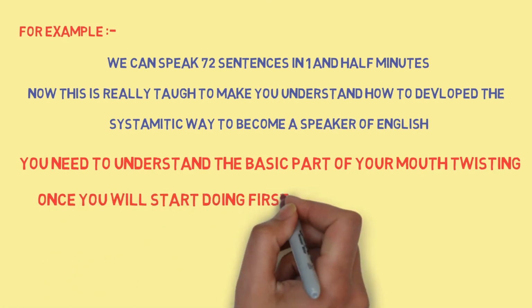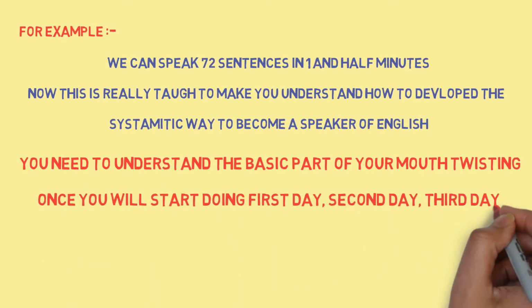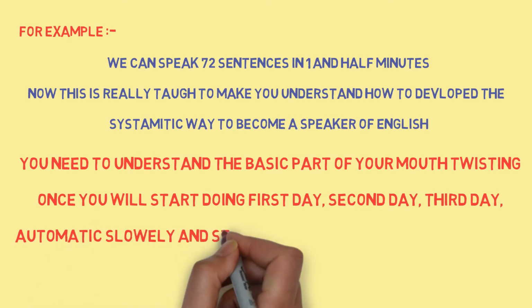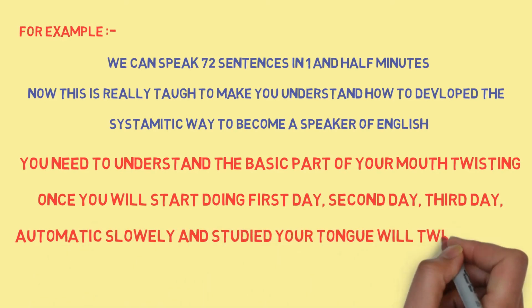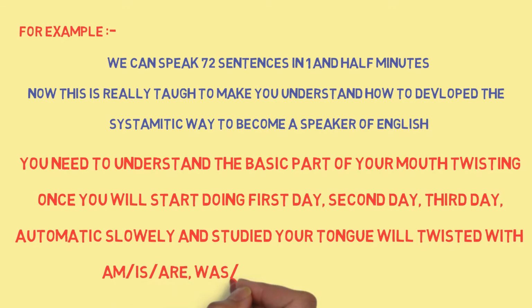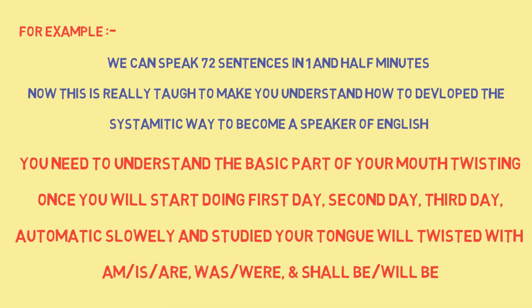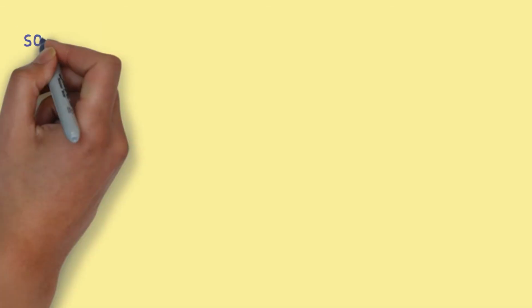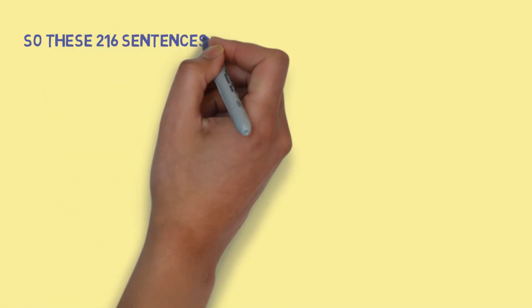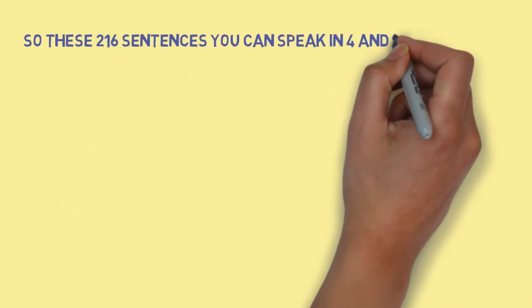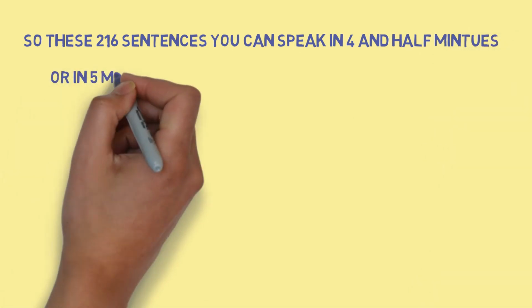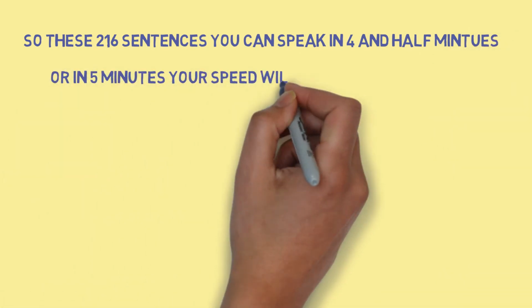Once you start doing it on the first day, second day, third day, slowly your tongue will twist with am, is, are, was, were, shall be, will be. So these 216 sentences you can speak in 4.5 or 5 minutes.